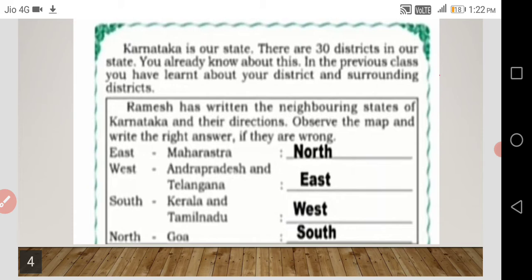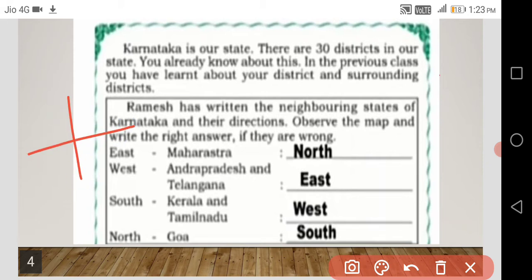So what you have to do? You have to write the right answer if it is wrong. First, what did it say? East. In the east, Maharashtra will come. So what you have to do? Take a map of India. In that you already know about directions. Yes, students, do you remember? Have you studied this in our earlier classes? Here what will come?